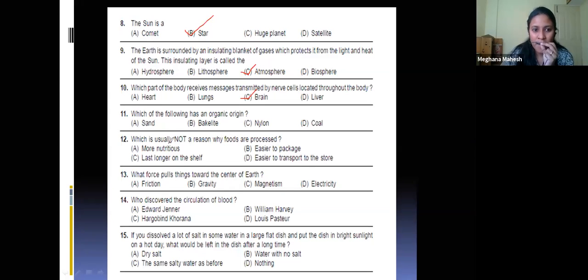BRN. And next, 11th one, which of the following has an organic origin? Organic origin means which is made up of the carbon. Ma'am, coal. Coal is made up of carbon, whereas sand is made up of silica, bakelite, and nylon. They are artificially prepared using some different types of fibers or the plastics.